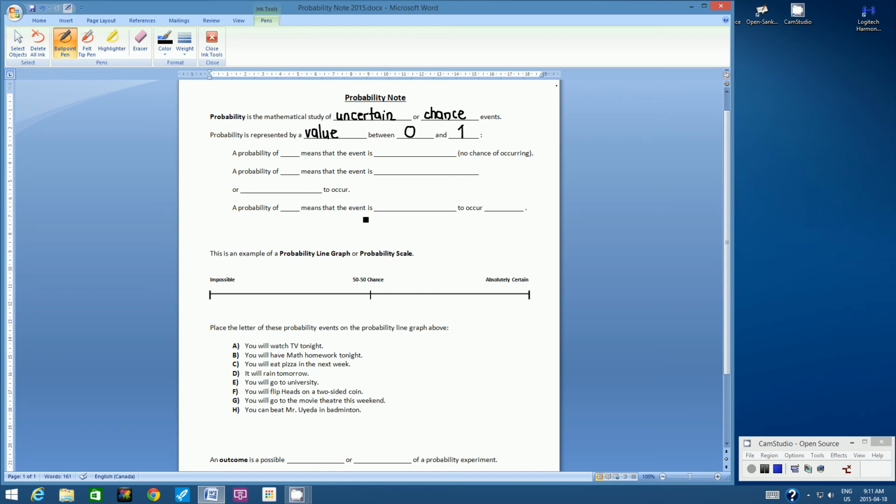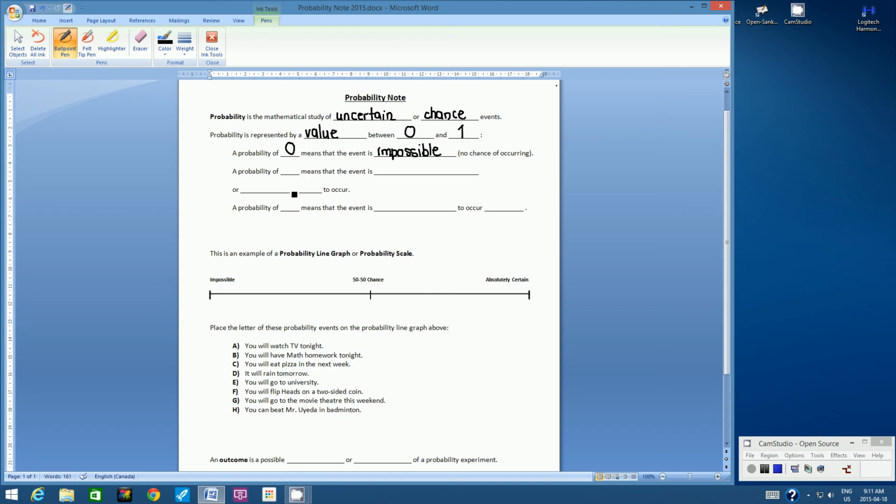All right, so let's go through all the possibilities, or the main possibilities. A probability of 0 means, what does that mean? Do you remember? That the event is impossible. In other words, it has no chance of occurring.